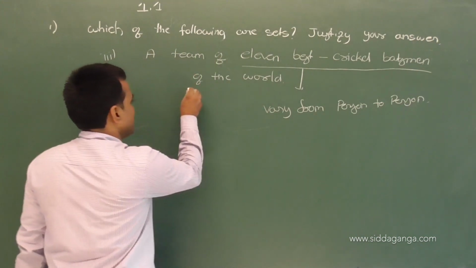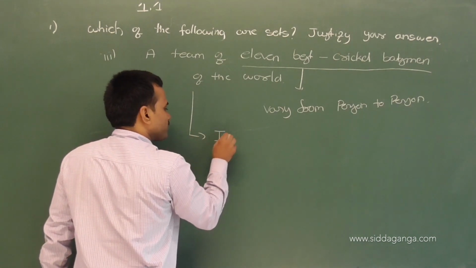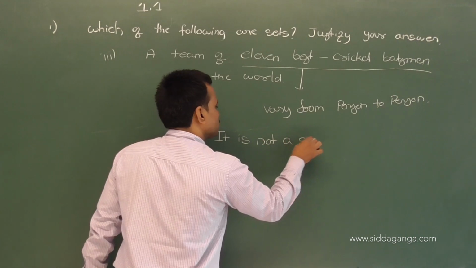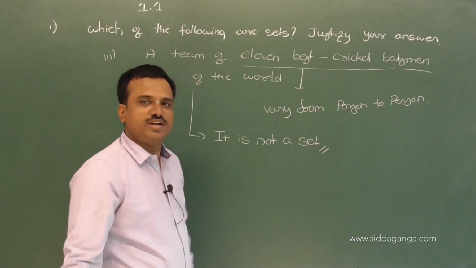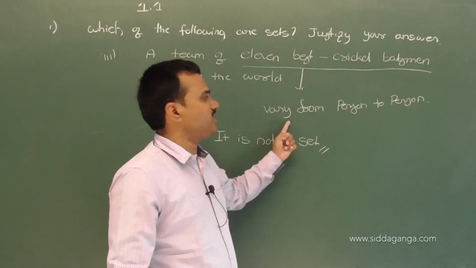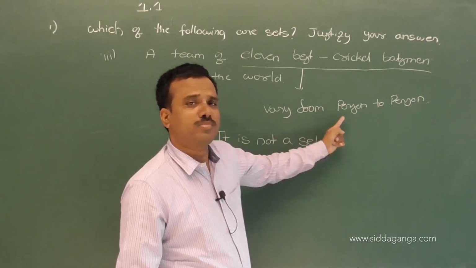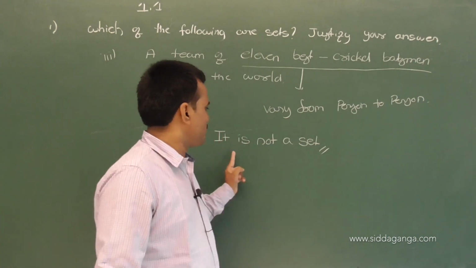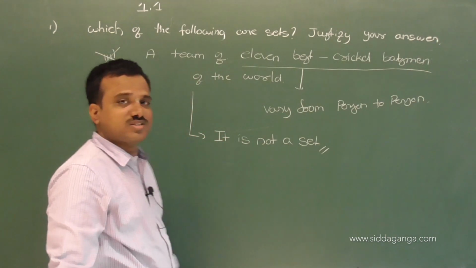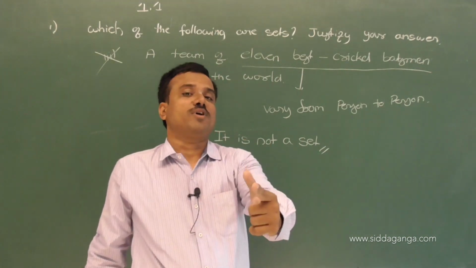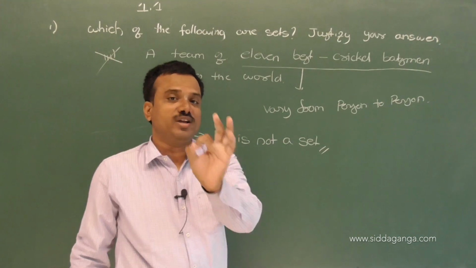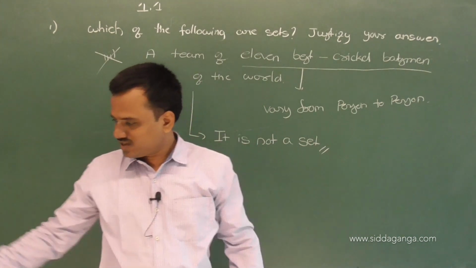So that's why it is not a set. The reason is it varies from person to person. That's why it is not a set. Next question.